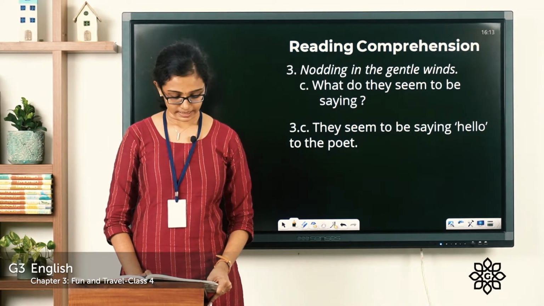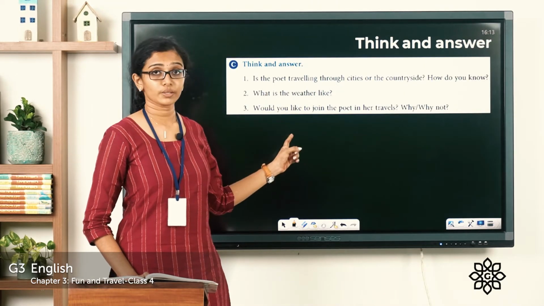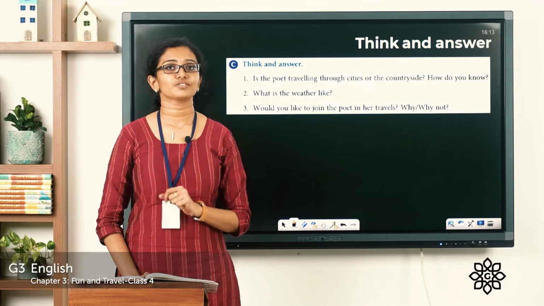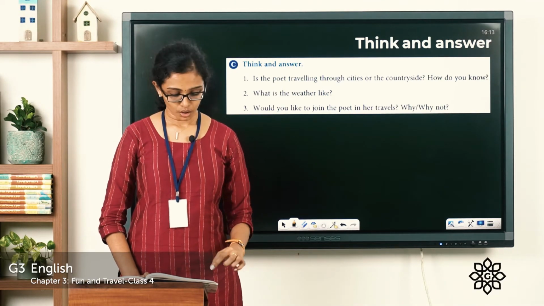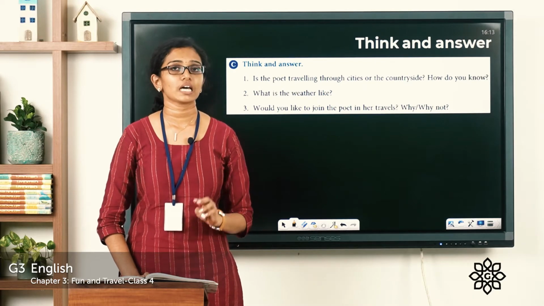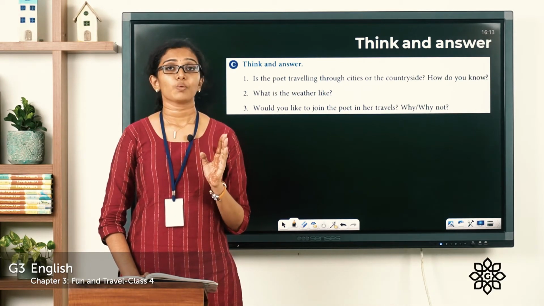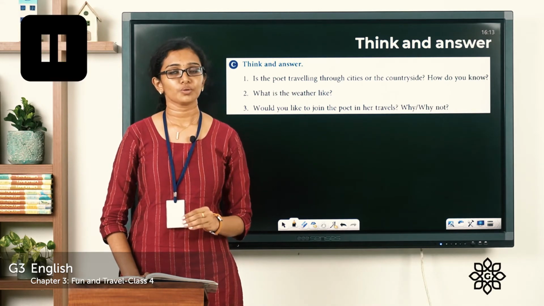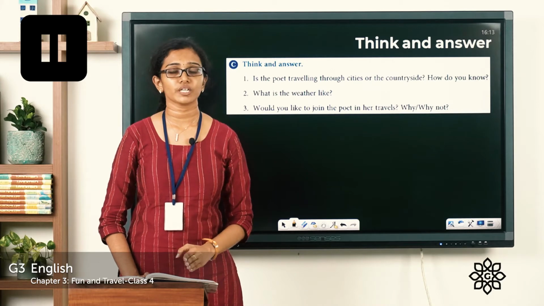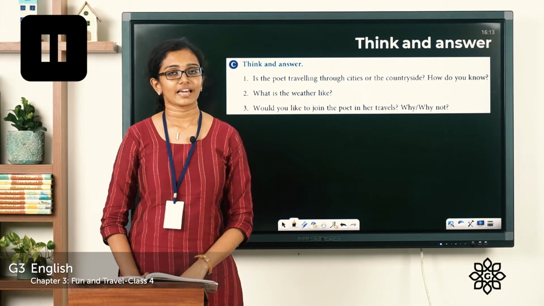Think and answer. In section C, you can see 3 questions and you're asked to think and answer. Children, you can do this as an activity now. Go through these 3 questions, read each question carefully and think about it. And what you think is the answer, write in your notebook. Do this activity now, pause the video, finish it and come back. And once we come back, let's discuss the answers.